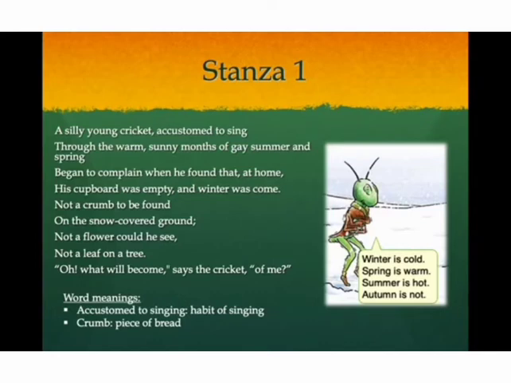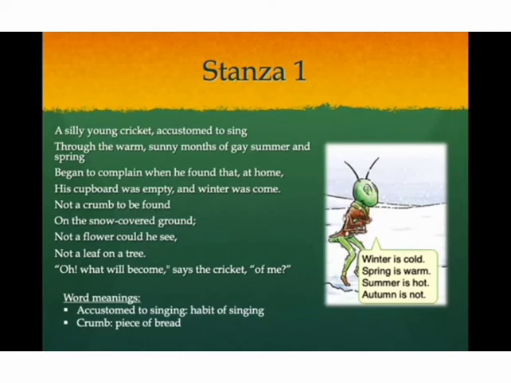In the first stanza, as we have read, the cricket is silly, young, and careless. He only loves to sing in the summer. Once he checks his cupboard at home, he finds that it is empty. The winter has come.